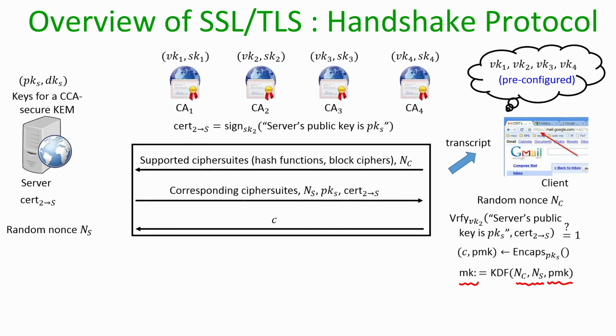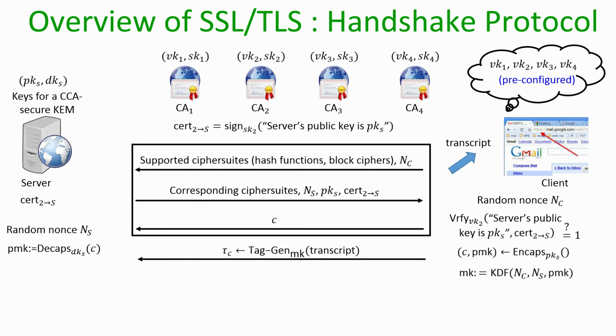Moreover, whatever communication has happened between the client and the server till now, including this encapsulation C, let it be called the transcript. This whole transcript the client authenticates by using a message authentication code with the master key as the key, and a corresponding tag is sent to the server. So, that is a message now from the client side.